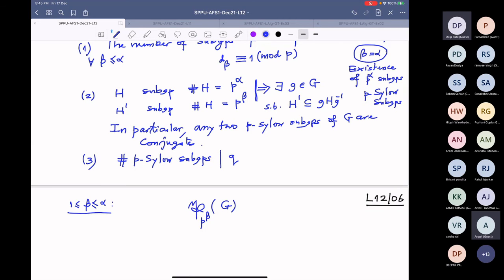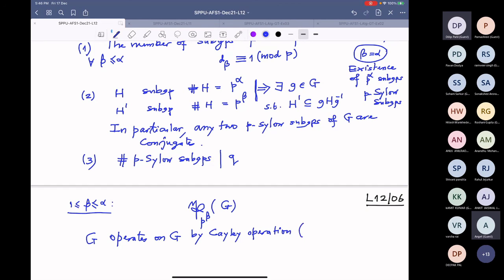And I know G operates on G by the Cayley operation. That operation is so natural.